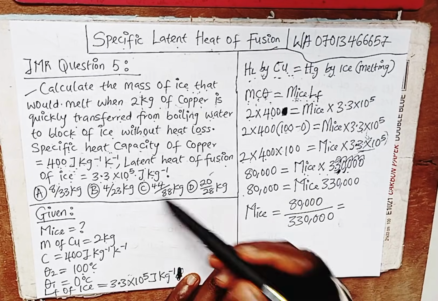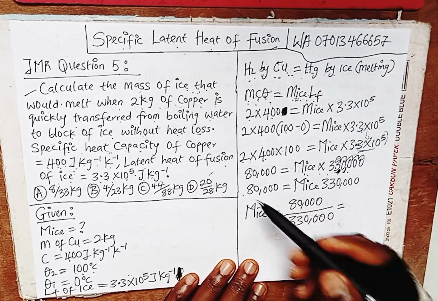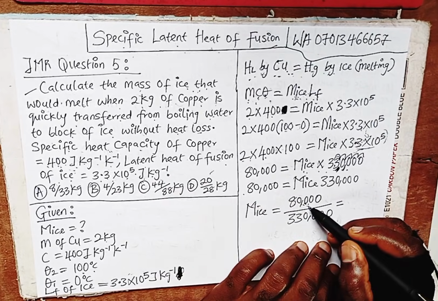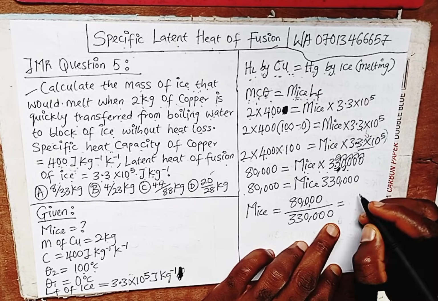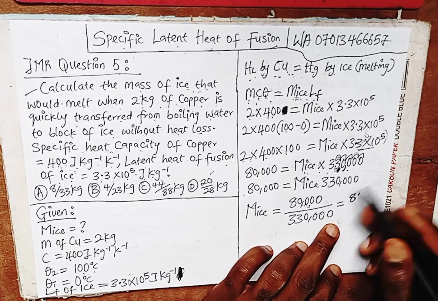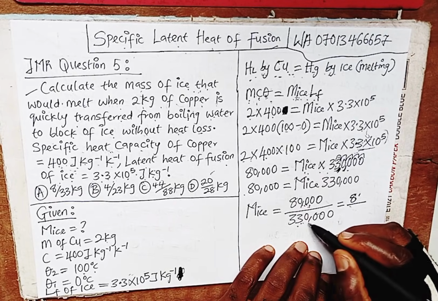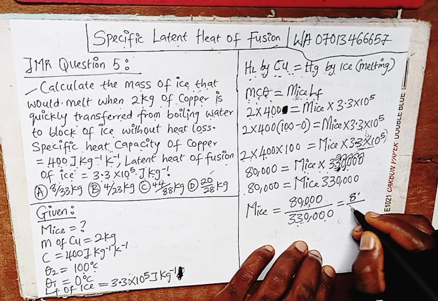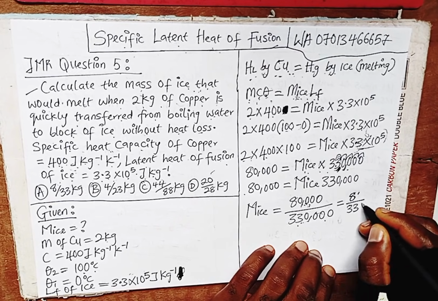If you look at our options, they are represented in fractions, so we put the answer in fraction. 100 into 80,000 will give us 8, over 100 into 330,000 will give us 330.